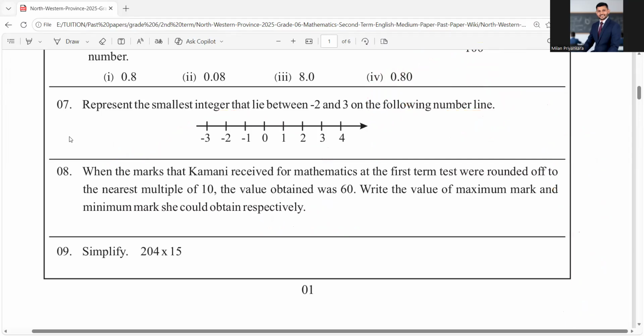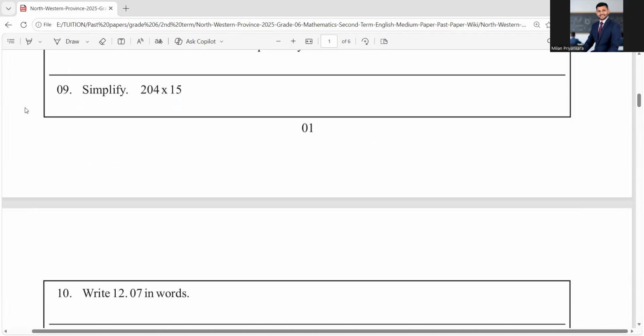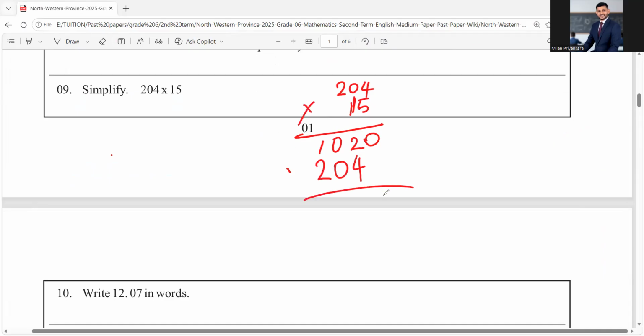Now we have a very simple one, multiplication. 204 multiplied by 15. You can take 5 into 4, 20. 5 into 0, 0 plus 2, 2. 5 into 2, 10. 1 into 4, 4. 1 into 0, 0. 1 into 2, 2. Then you add 0, 6, 0, 3.